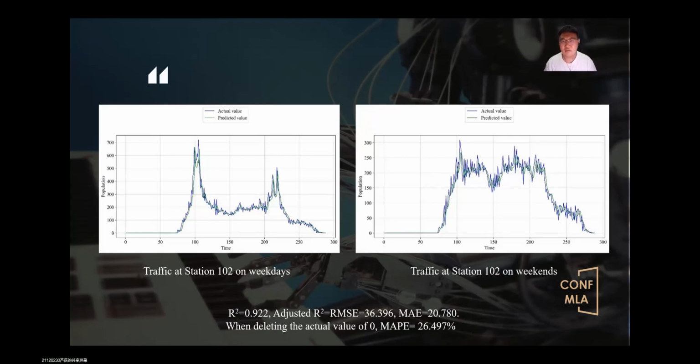The blue line in the graph is the actual value, which is how many people this station actually has, while the green one is the predicted value, which is how many people our model predicts. If we look at the figure carefully, we will find that the actual number of people flow is always a little higher than that of the predicted value in the peak period of people flow every day.